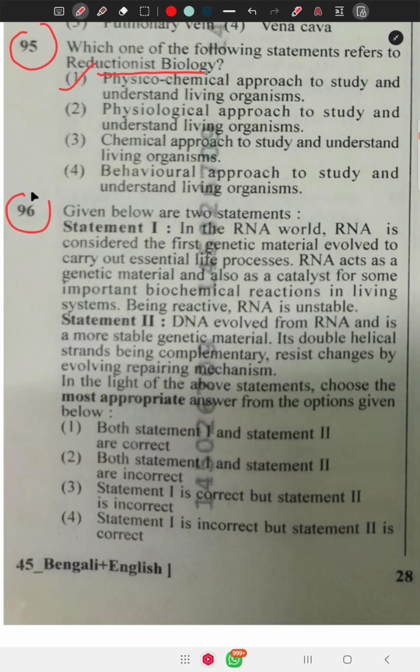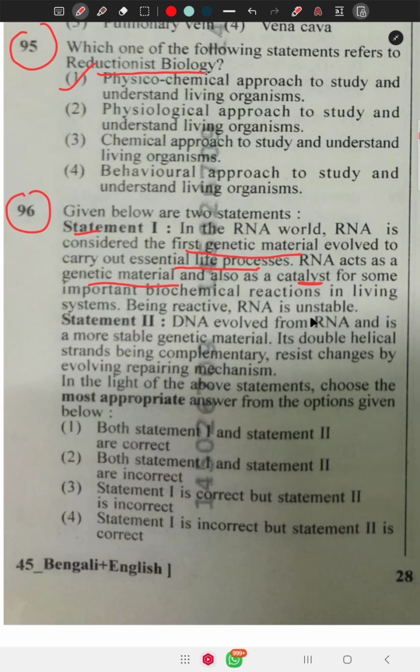96. Given below are two statements. Statement 1 says, in the RNA world, RNA is considered the first genetic material evolved to carry out essential life processes. RNA acts as genetic material and also as a catalyst, known as ribozyme, for some important biochemical reactions in living systems.